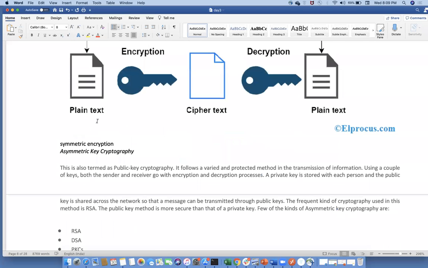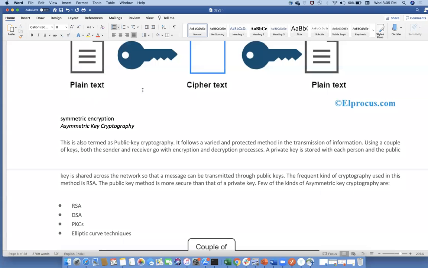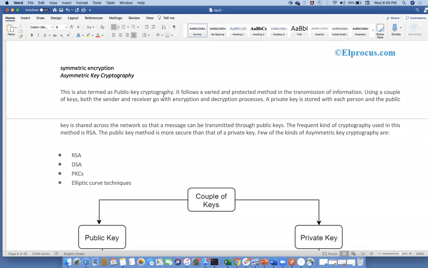Next, asymmetric. In this, we will use public key cryptography. That is a private key, and this is a public key. In this, we will generate two types of keys: one is public key, and one is private key. It follows a varied and unprotected method in the transmission of information. Using a couple of keys, both the sender and receiver go with the encryption and decryption process. So a private key is stored with each person, and the public key is shared across the network, so that a message can be transmitted through the public keys.